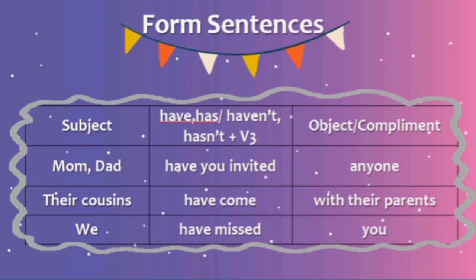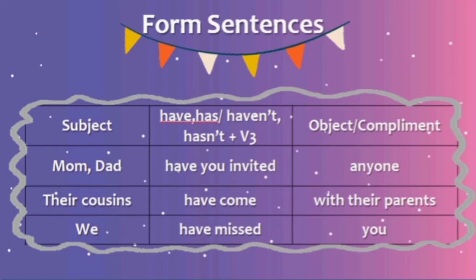And the second subject is their cousins. It's also a plural subject. And the past participle here is come. It's an irregular verb. And the object or complement is with their parents. The last subject is we. It's also a plural subject, so we use have also. And the past participle here is missed, and it's also a regular verb, and the object or complement here is you.